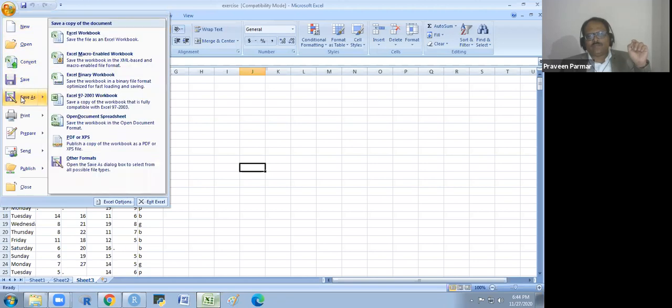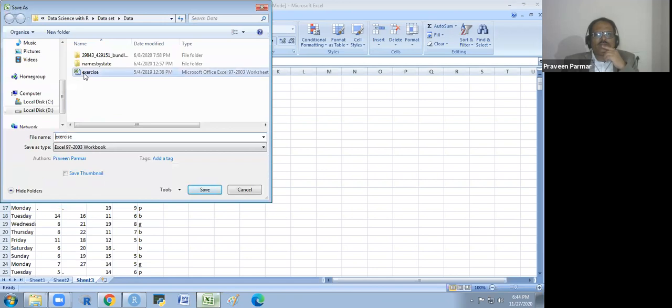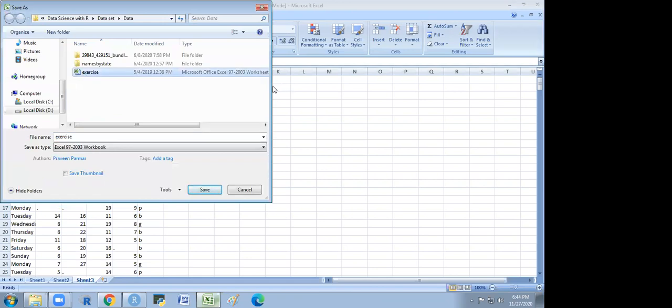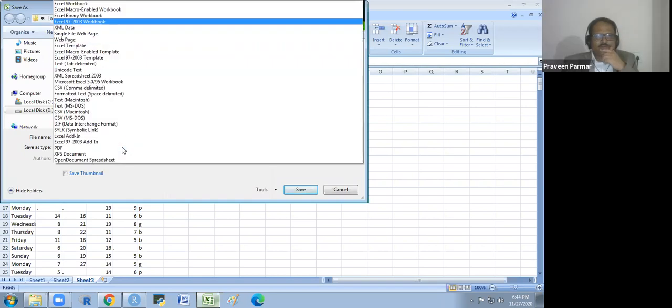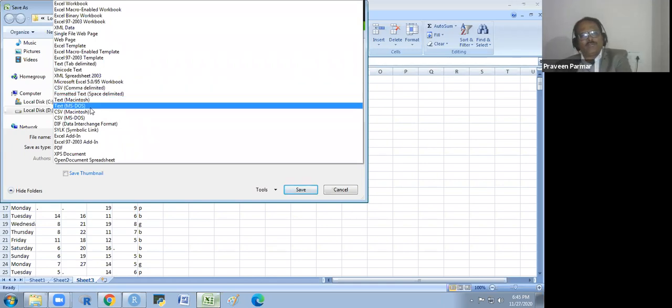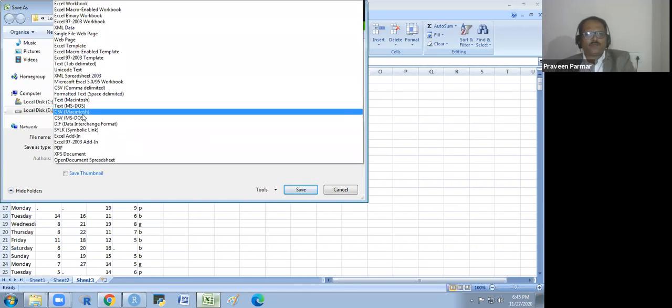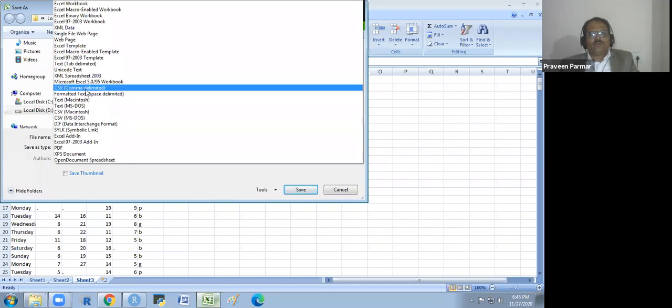I just show you how we could. You go to Save As, and you click on Save As, and you select the file. Okay. And you click on Save As type, and there is CSV comma delimited. There are various CSV formats: CSV comma delimited, CSV Mac, and MS-DOS. So you have to use the comma delimiter, always select this one.